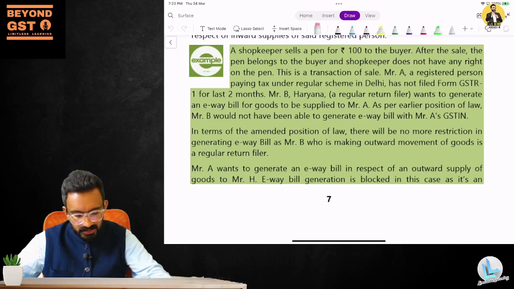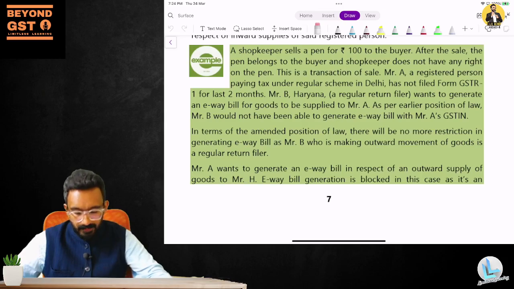Mr. A, a registered person paying tax under the regular scheme, has not filed GSTR-1 for the last 2 months. Mr. B from Haryana wants to generate an e-way bill for goods to be supplied to Mr. A. As per the earlier position of law, Mr. B would not have been able to generate an e-way bill with Mr. A's GSTN. Reason?